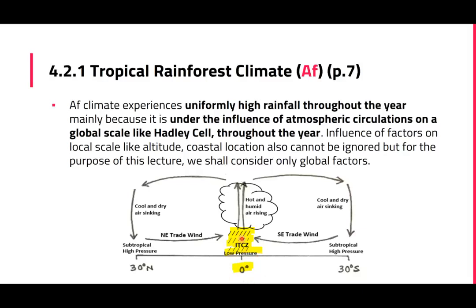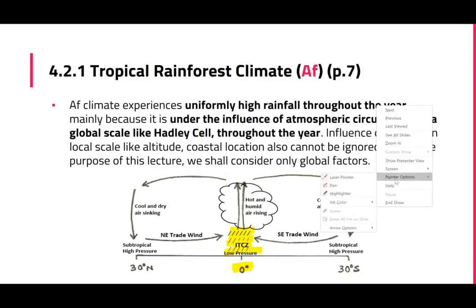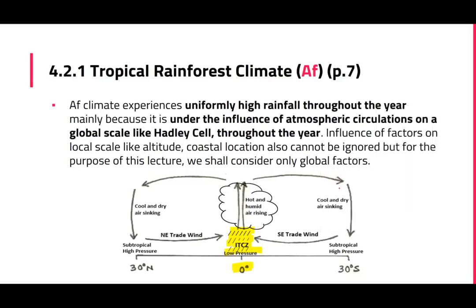I mean, when we look at the Hadley cell, mainly we are looking at the influence of the ITCZ, which brings rainfall to these Af climatic zones. Okay, so when we look at the Hadley cell, actually what we mean is the ITCZ in the case of Af climates.